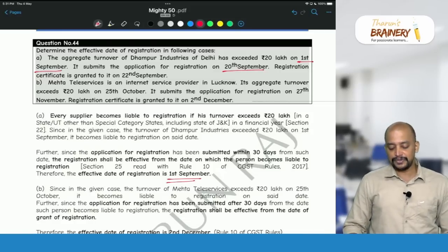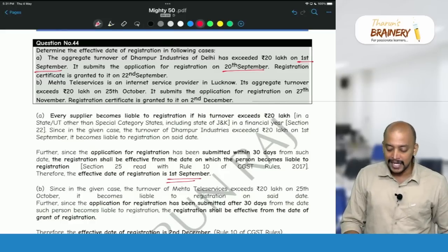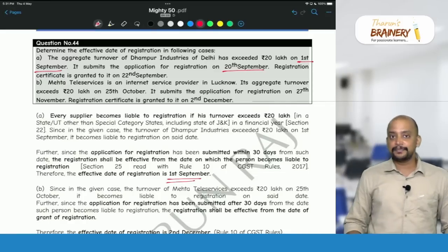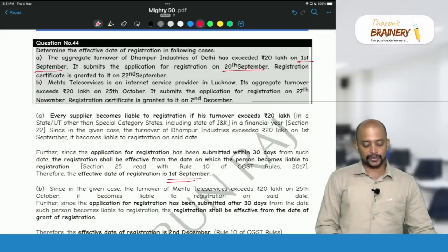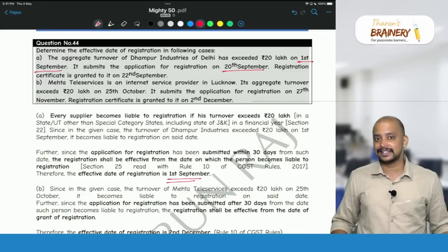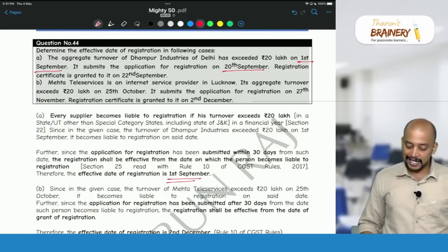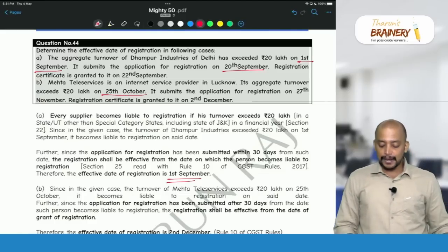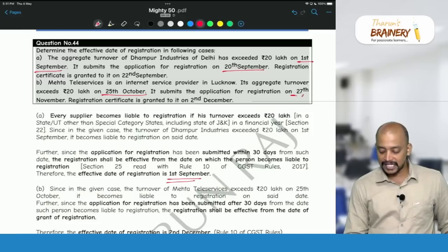Then case B. Mehta Teleservices is an internet service provider in Lucknow. Its aggregate turnover exceeds 20 lakhs on 25th October. It submits the application for registration on 27 November. Registration certificate is granted to it on 2nd December. So what is the date on which they are liable? 25th October, and they make application on 27 November.